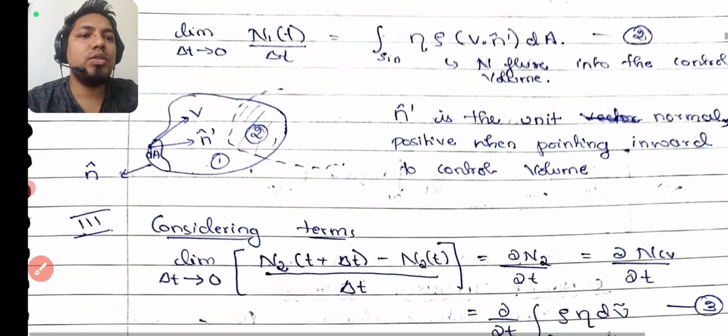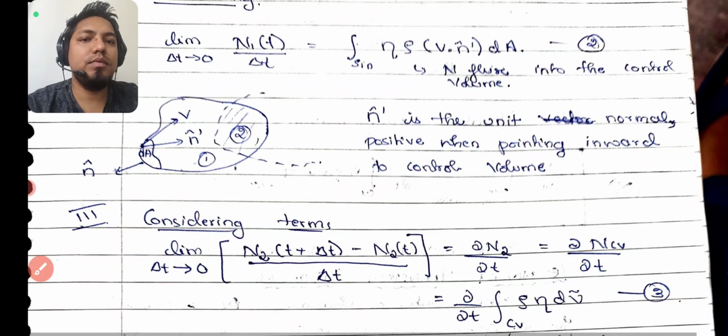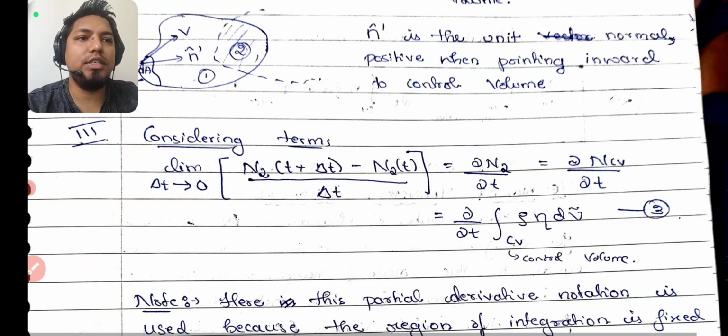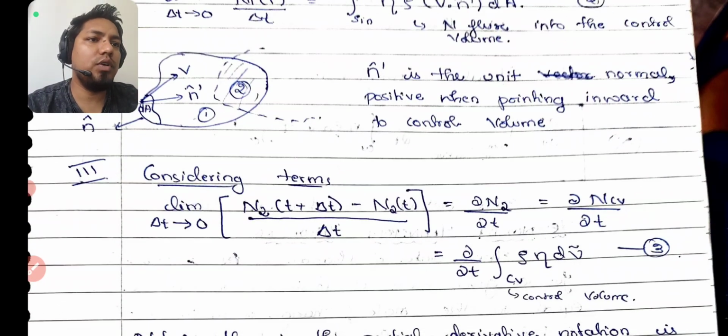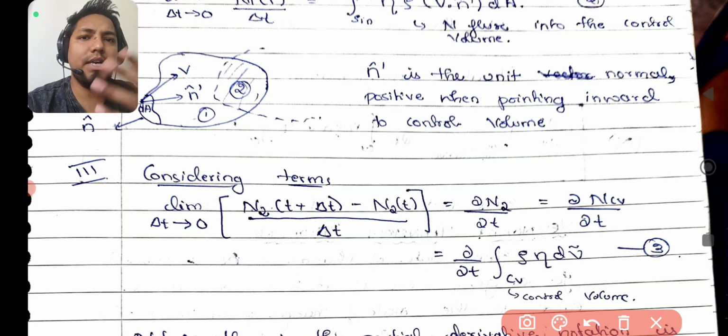Okay, so then you go for the third term. The third term is interesting here. And all these things I have written here, like n cap prime is the unit normal, positive when pointing outward or inward, just keep that in mind and later we'll substitute. Some static knowledge is there, no need to explain that much.